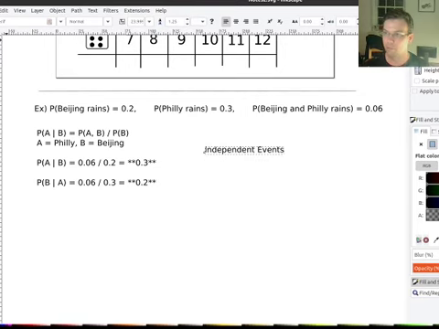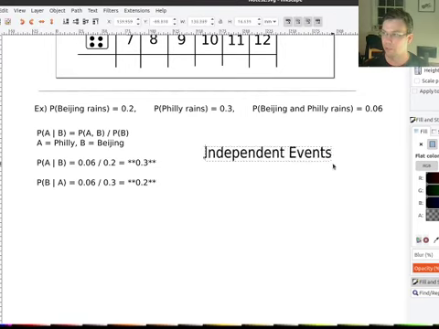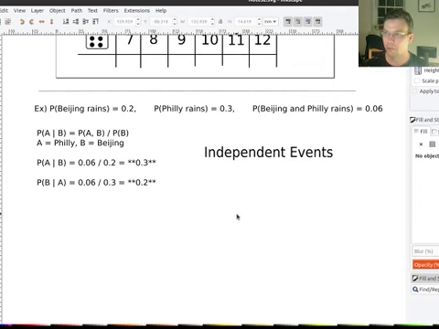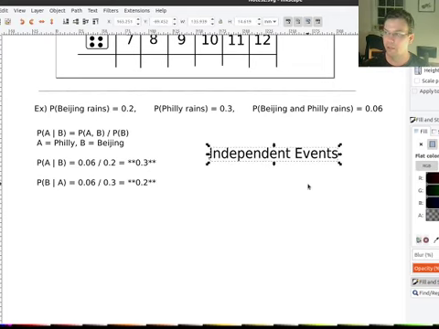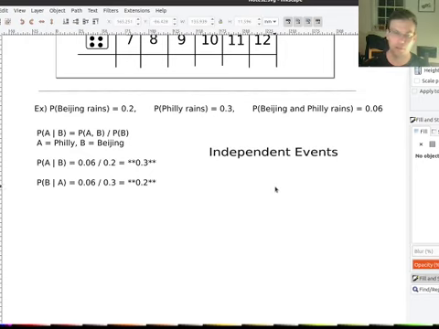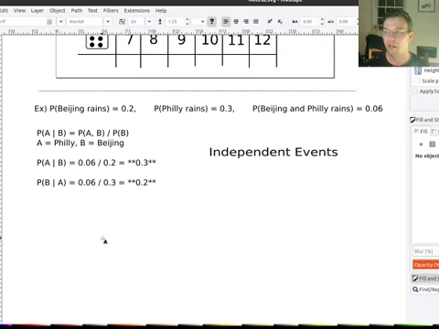It's very important. People mix this up with disjoint, and that's not what it is at all. What it's saying is, yes, the events overlap. But if we look at the overlap and we restrict it to one of the events, it doesn't change the probability of the other event that we're looking at. So they're not disjoint, they definitely overlap, but we have this independence.